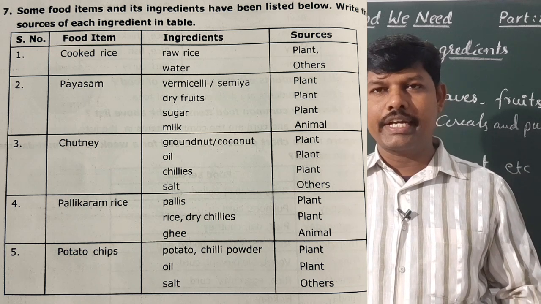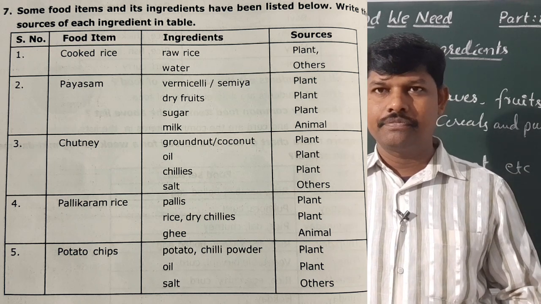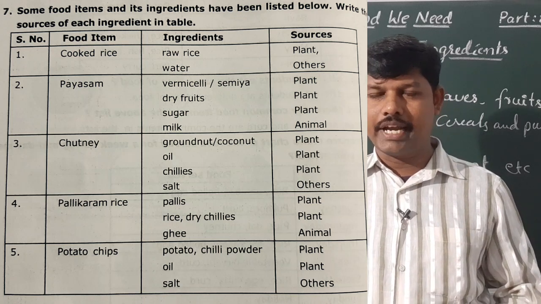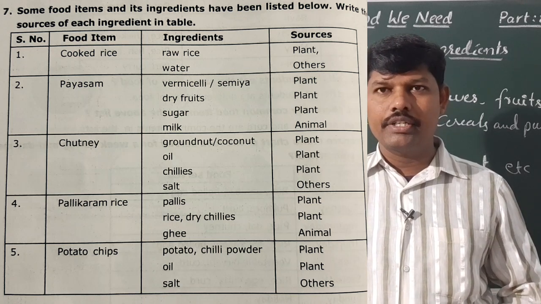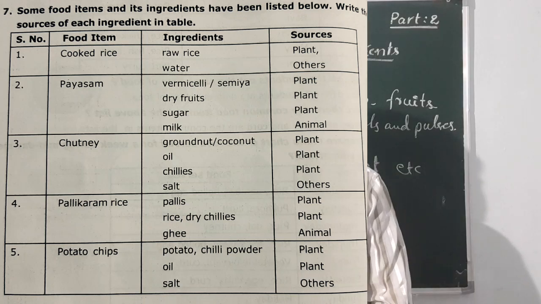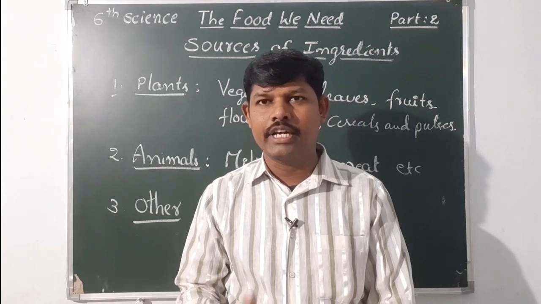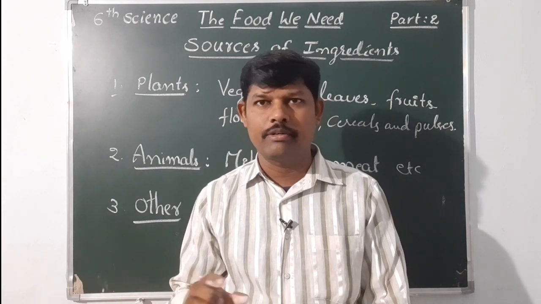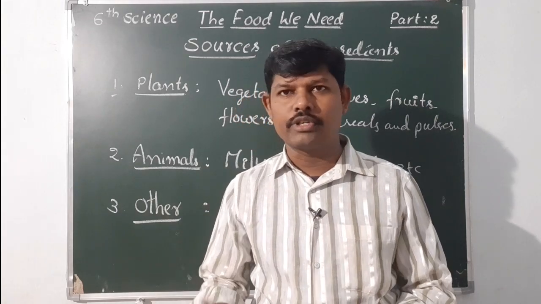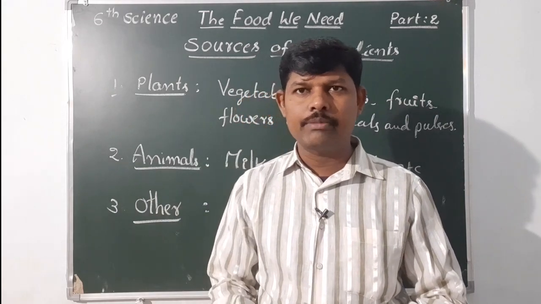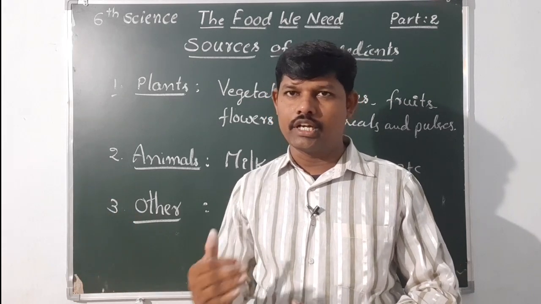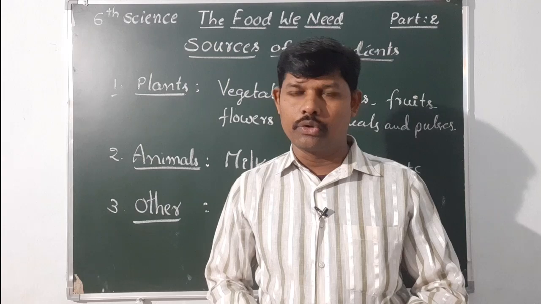Potatoes, chili powder and oil come from the plant, and salt we are getting from other sources. So here we mentioned only 5 food items, ingredients and sources. If you want, you can increase the list of food items, their ingredients and sources. You can also write in your notebook.